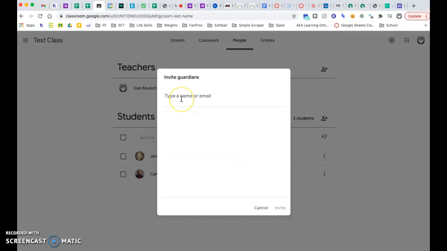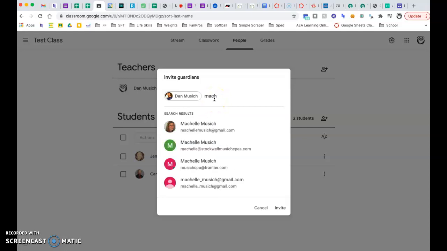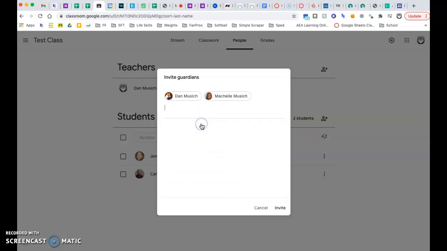Very simple. And then I type in an email of the guardian, the parent or the guardian, and let's just say I put in one of mine, and then you can see you can put in another one. So there would be my wife, but that's how you would do that. So you can put in more than one if you want.